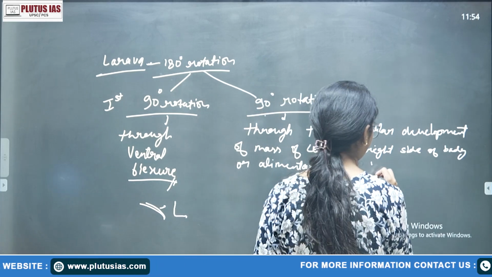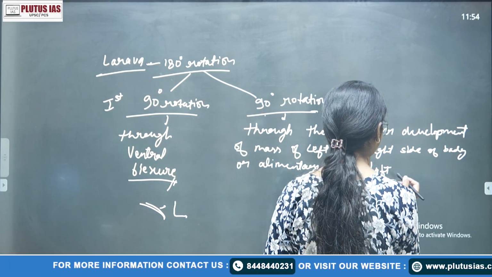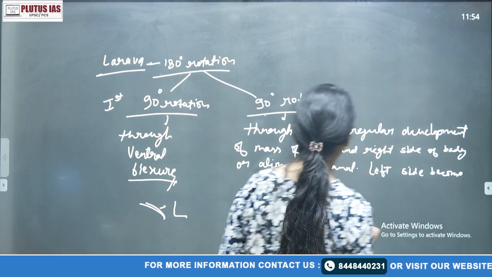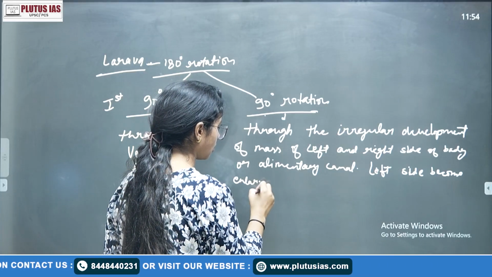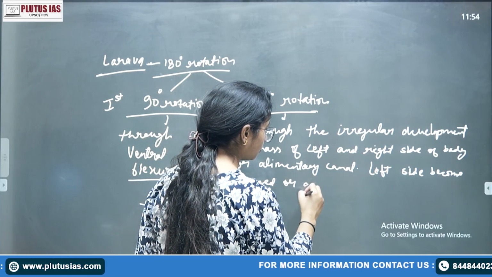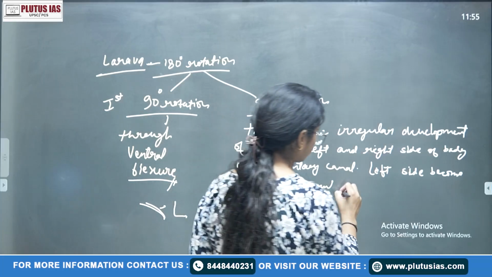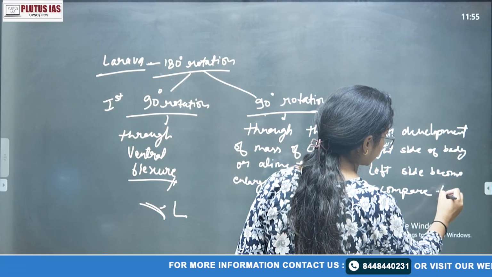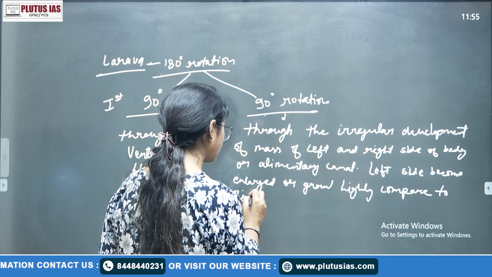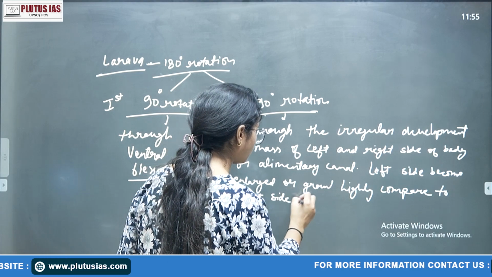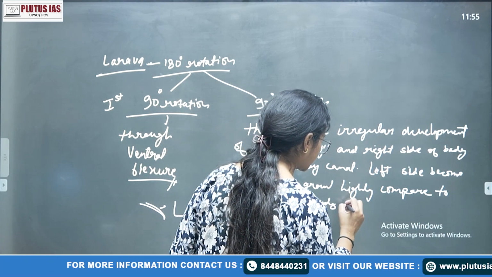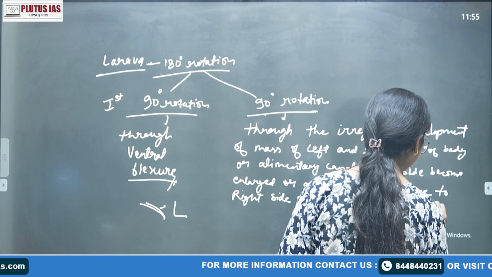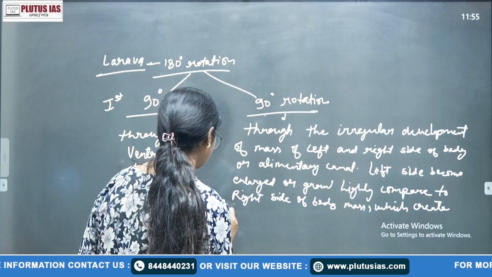Okay. So the left side or one side, you can say left or right side, whatever you want to say, left side become enlarged or grow highly compared to your right side of the body mass, which create different pressures, right? Which create different pressures.